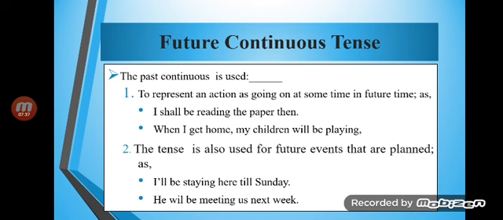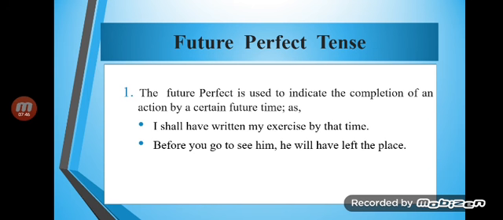Okay, so there are two conditions: one represents an action as going on some time in future. On the other hand, it is used for future events that are planned. The future perfect is used to indicate the completion of an action by a certain future time. It shows an action that is to get completed at some time in future. Okay, what is that?